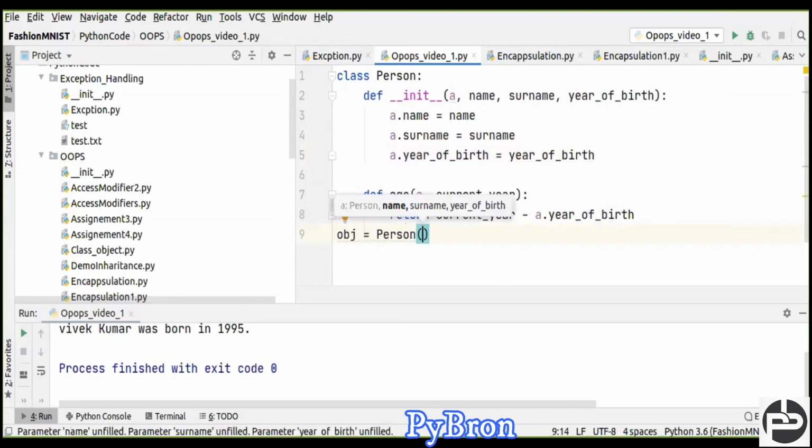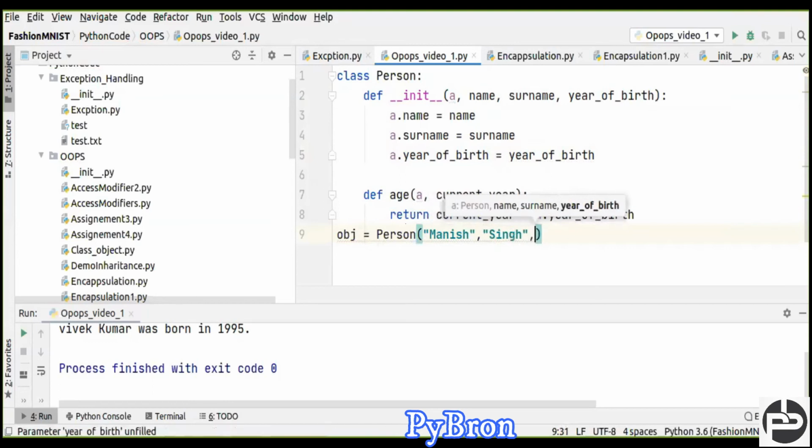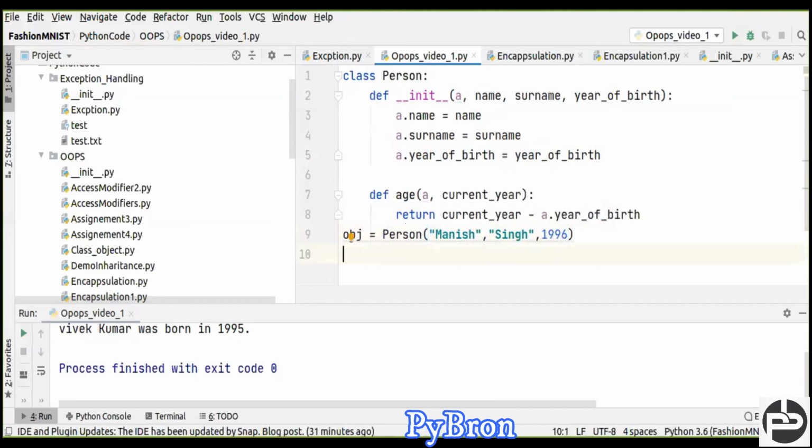Here I'm passing the name, which is Manish, comma, surname is Singh, comma, and year of birth, his year of birth is 1996. And here I call the object, right? Here I call the object.